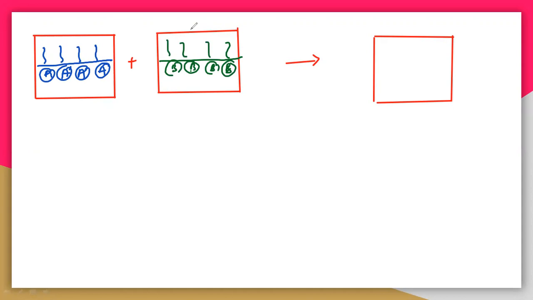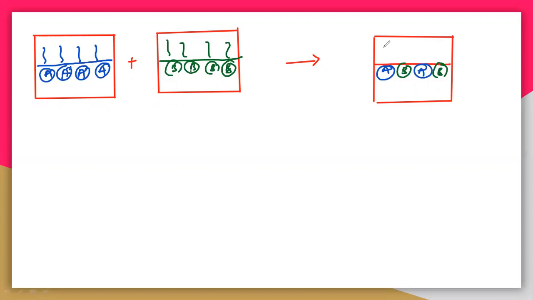Now after combining these two liquids, you will get both A and B. The surface will be occupied by A, then B, then again A, and again B. So the surface will be occupied by both A and B. When you add two volatile liquids, A and B, you get a solution AB.